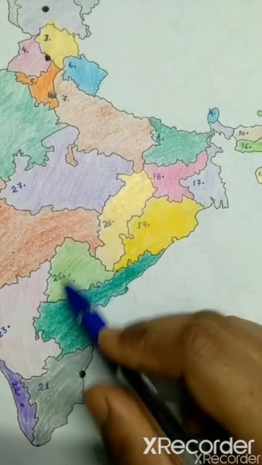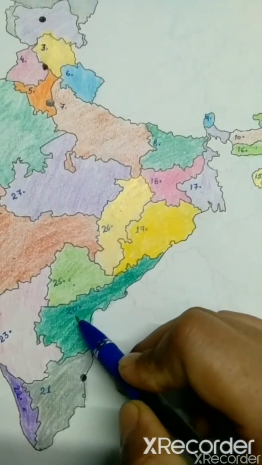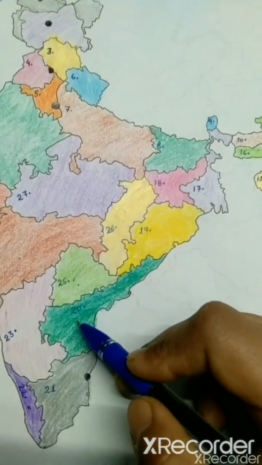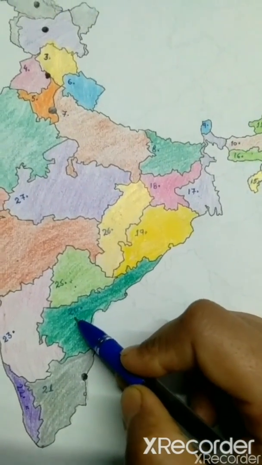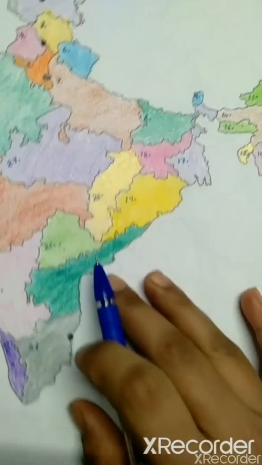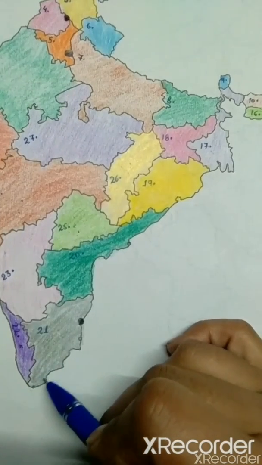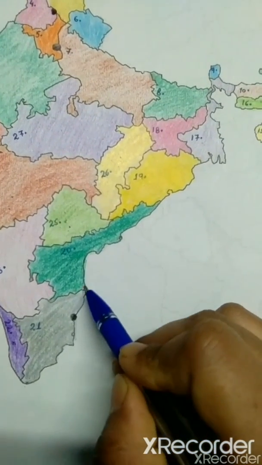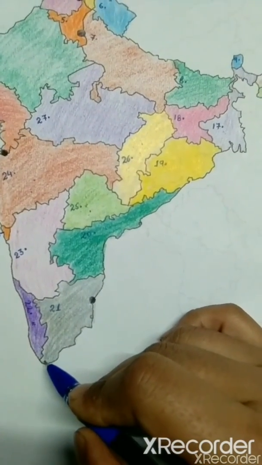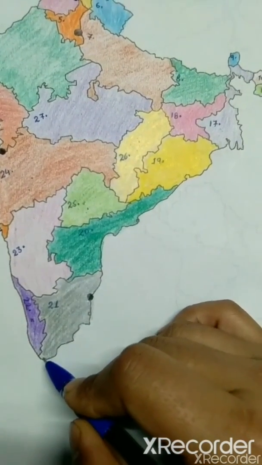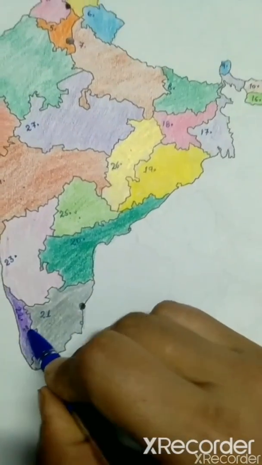Previously this part was also a part of Andhra Pradesh, but in 2014 it was decided this part will separate from Andhra Pradesh. Okay. Now the next one is this one. Which part is this? It's Tamil Nadu. Okay. Which part is this? This is Tamil Nadu. The last point of our country is situated in Tamil Nadu, and that is Kanyakumari. Okay. Now the next one.